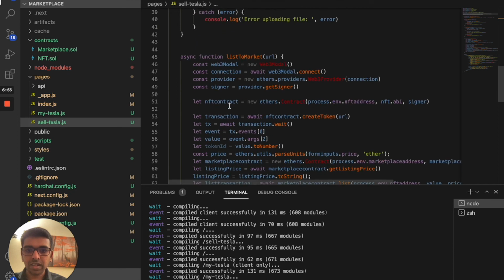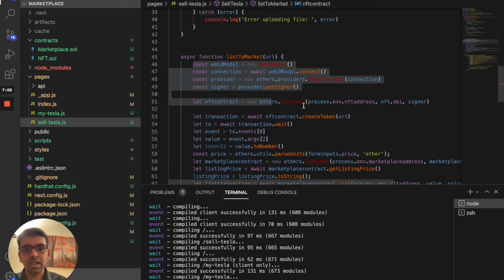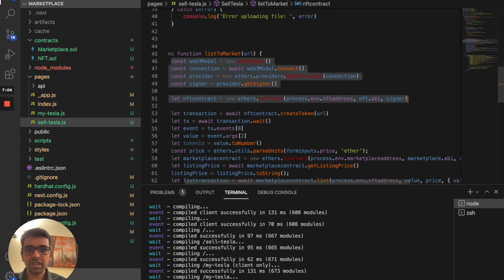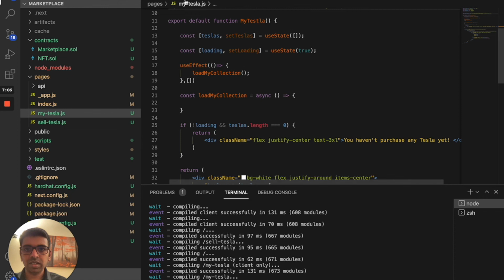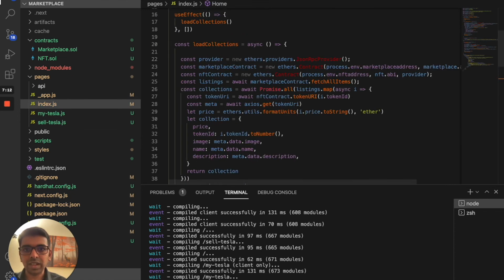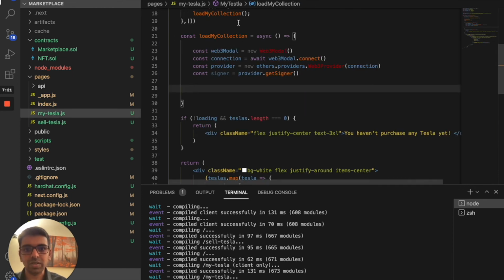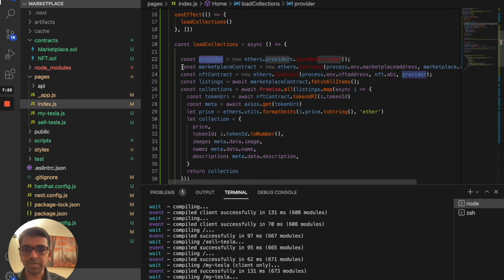After that, we need to get the Web3 modal connection and the signer. Do that. So once we have the signer, we can go to the index.js, and there is the same function as loadCollections. Instead of the JSON RPC provider, we are giving a provider using our Metamask wallet.